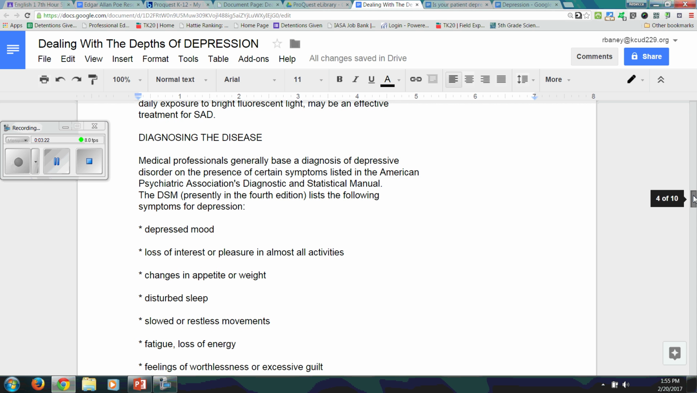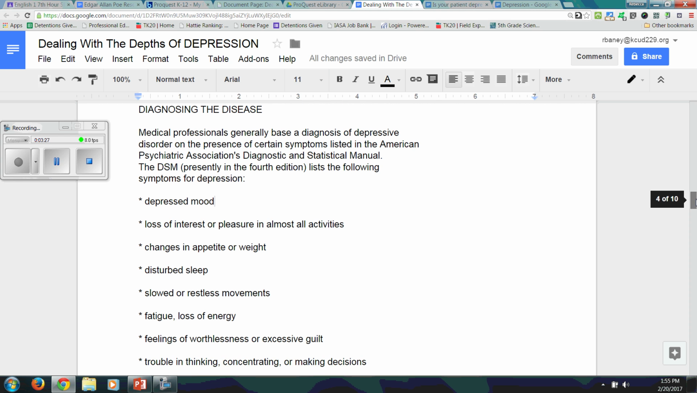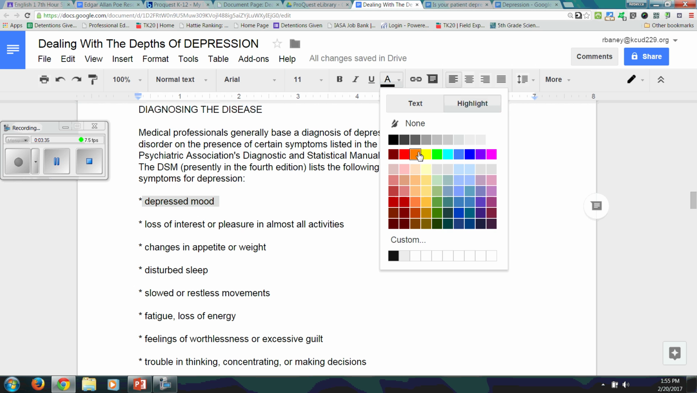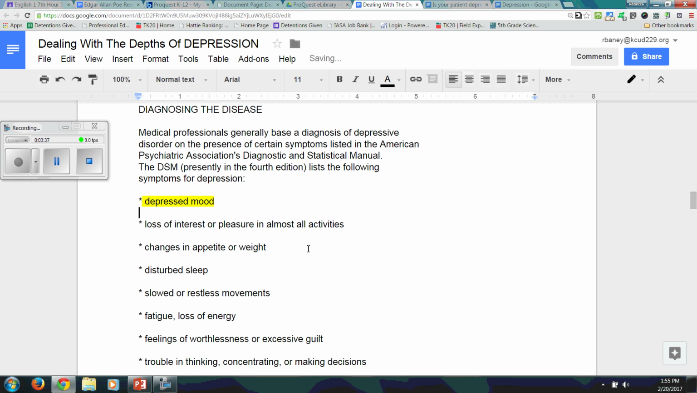Now we get to the list of symptoms diagnosing the disease, and that's really where we probably find some things. It says that these are some symptoms. So, depressed mood. Well, do we know if Edgar Allan Poe had a depressed mood? I didn't know Edgar Allan Poe, but I do know that his stories have kind of a depressing mood. So I'm going to go with that as something I could highlight.